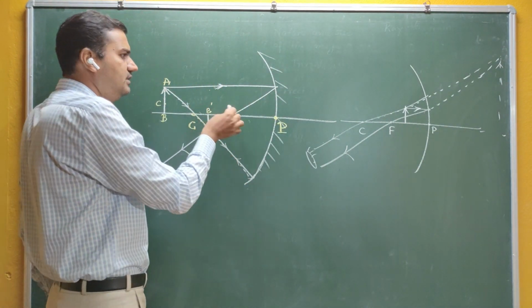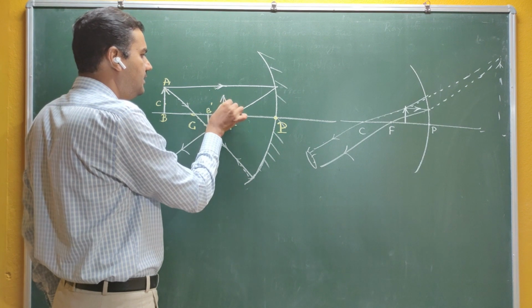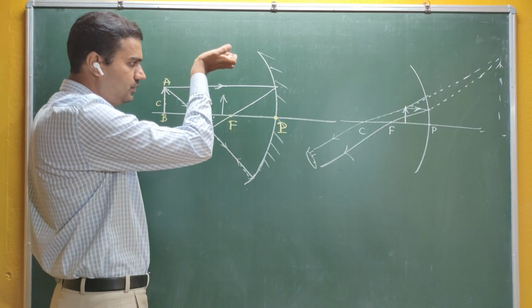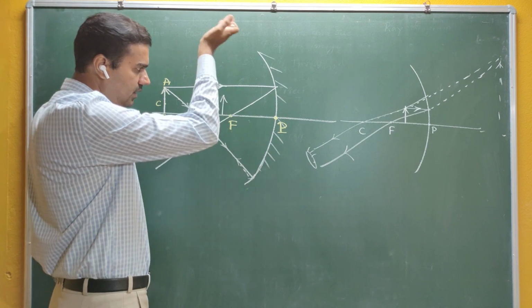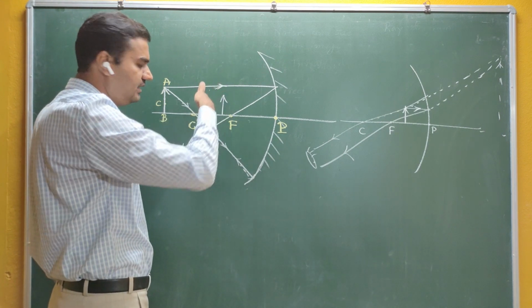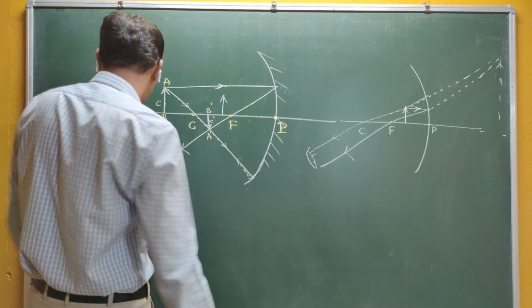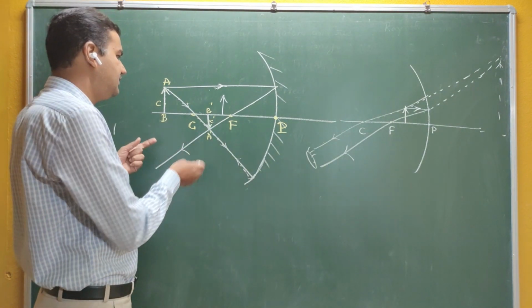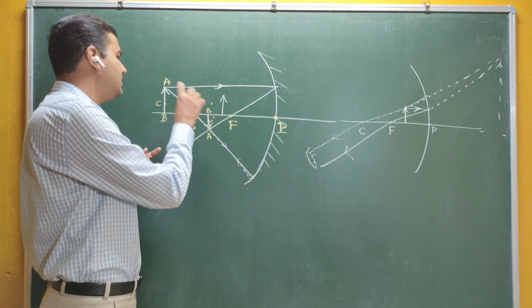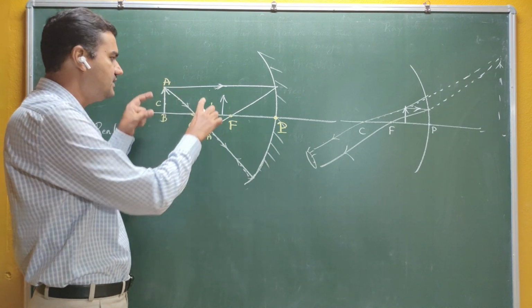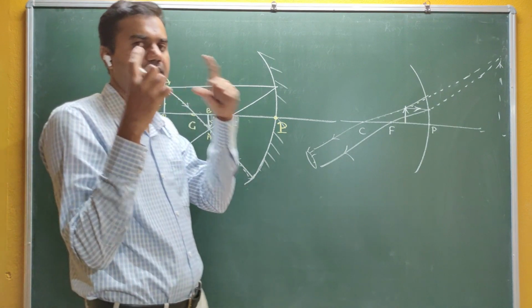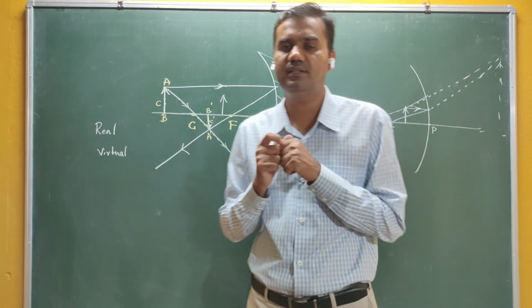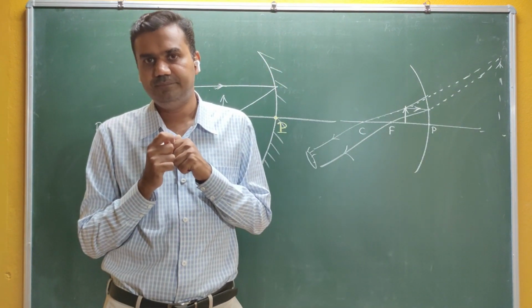So this is called an inverted image. There may be a second possibility: the image may be erect, that means upward, above the positive x-axis. The next possibility is the magnification, the size. In some cases the size of the image is less than the size of the object, in some cases the size of the image and the size of the object are the same, and in some cases the size of the image is greater than the size of the object.